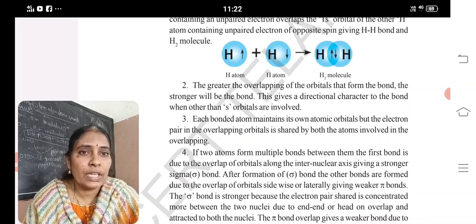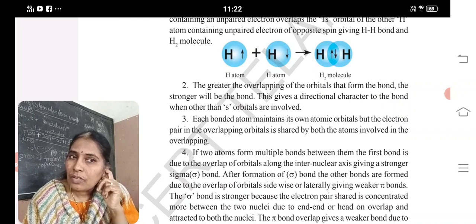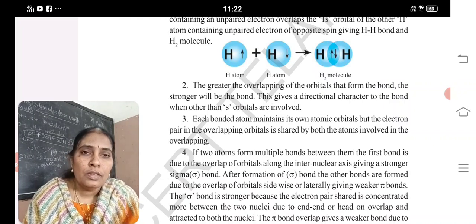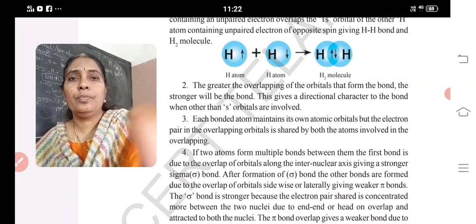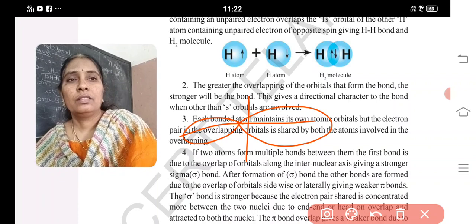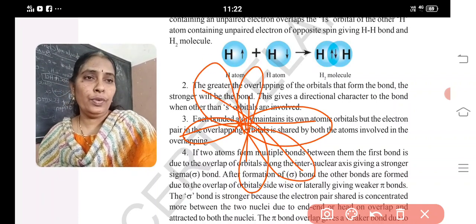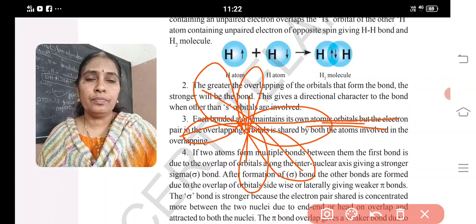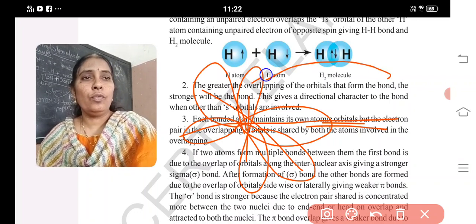If two atoms form multiple bonds, the first bond is due to overlapping of orbitals along the internuclear axis, giving a stronger bond, which is said to be a sigma bond. After that, the others formed are said to be pi bonds. So a sigma bond and a pi bond. In the case of p orbitals, px, py, pz: if we take end to end overlap, it is said to be a sigma bond, and side to side overlap is said to be a pi bond.